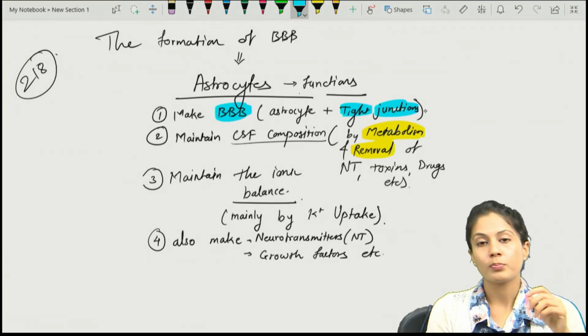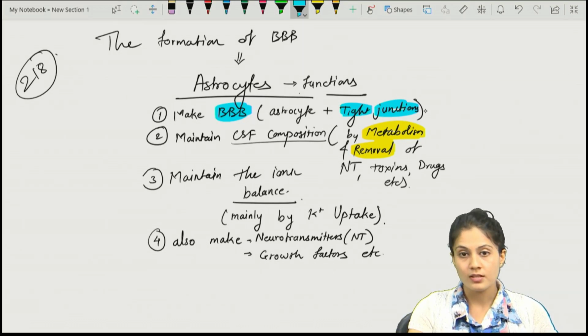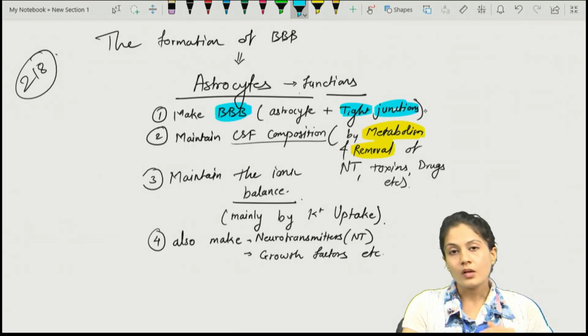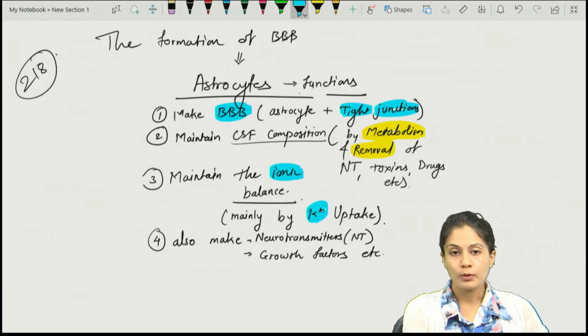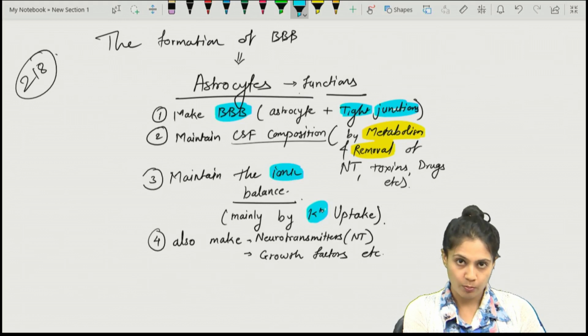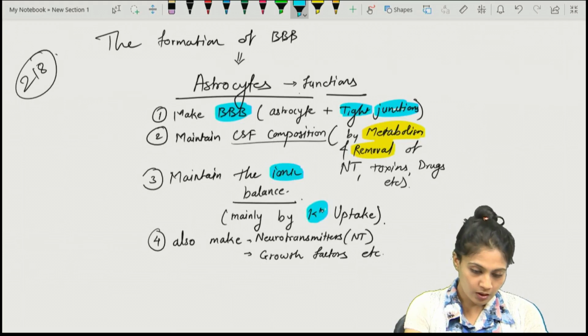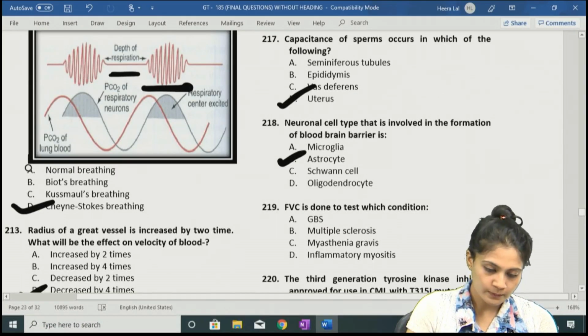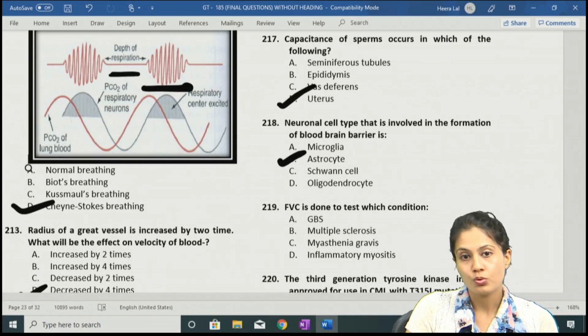They maintain the CSF composition. How? Via the metabolism and removal of different neurotransmitters and toxins. And what else? They maintain the ionic balance via which ion? The potassium uptake. They cause the potassium uptake, and through this they maintain the ionic balance inside the central nervous system, especially inside the brain, right. And they also make the neurotransmitters and the growth factors. So the answer to our question number 218 is option B, astrocyte.